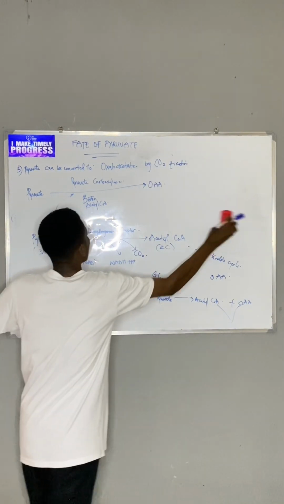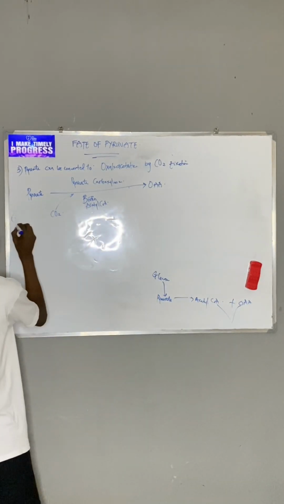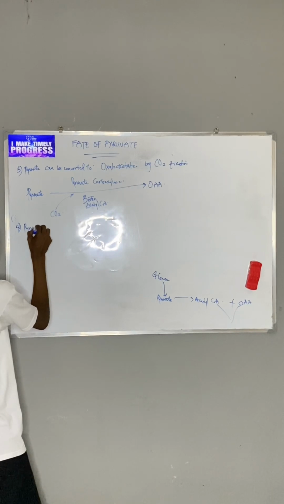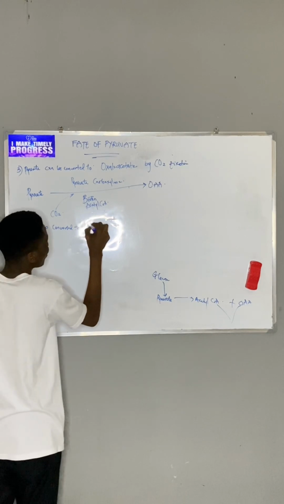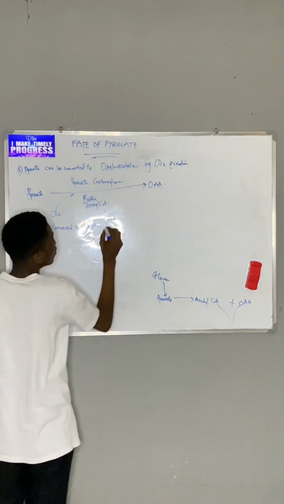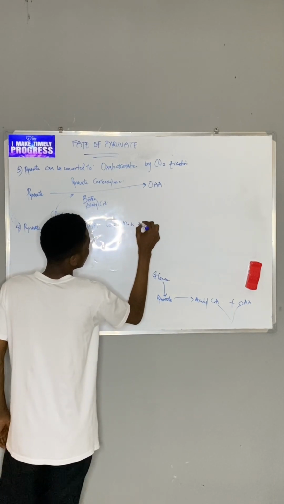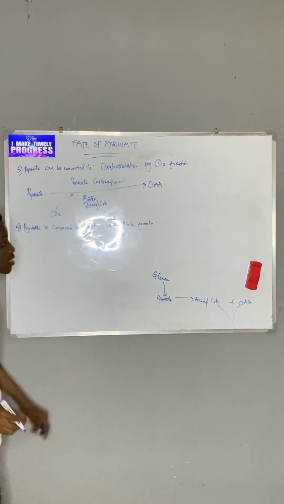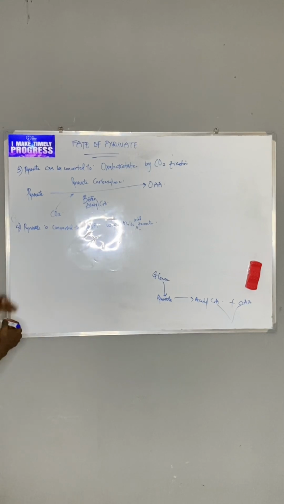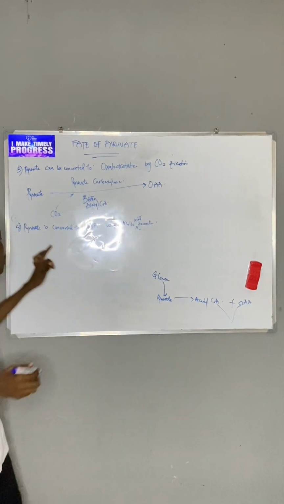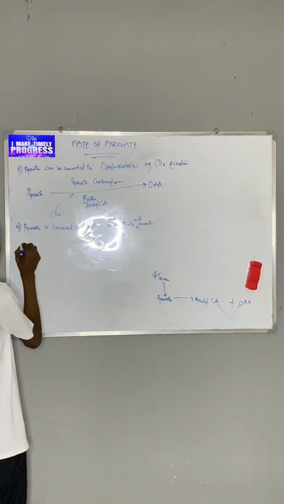So now let's go to the fourth phase. This is yet another anaplerotic reaction whereby pyruvate is converted to oxaloacetate, but this time around it is using malic acid formation. So that is malic acid, that is malate. So first I want to form OAA, but first I convert from pyruvate to malate, and from malate I now form OAA. And it's quite simple.